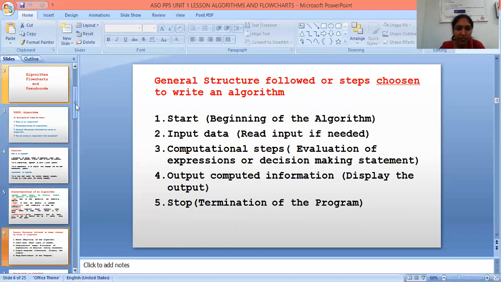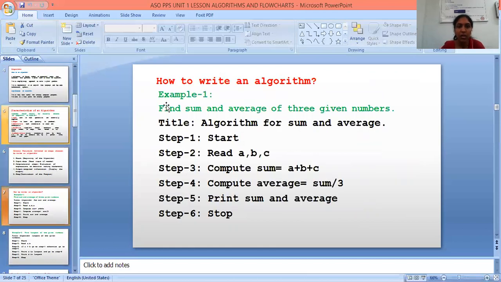Next, how to write an algorithm. This is an example for how to write an algorithm. I can take the example as find the sum and average of given 3 numbers. What is the title of this one? Algorithm for sum and average. In this, the first step is start and the last step is stop. In between, you have to write the algorithm. Second one is input. That means I take 3 variables, A, B, C.